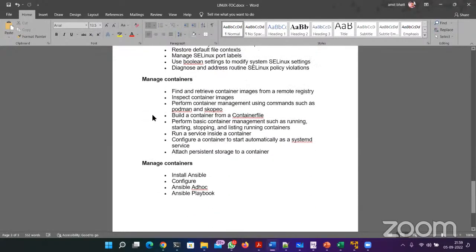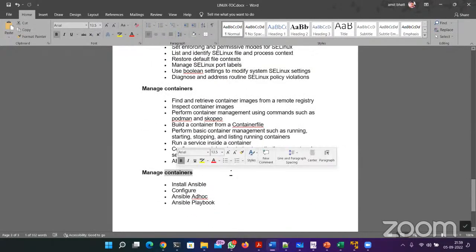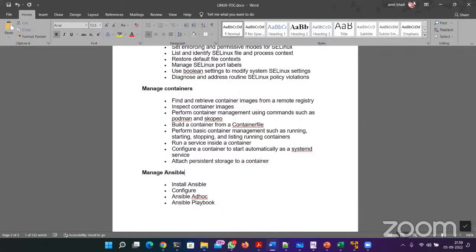Then towards the end, we have containers. Okay, so in containers, you will learn how to create a container from scratch, how to download an existing container from an online registry, how to attach container storage, how to convert a container into a service. There are multiple things.